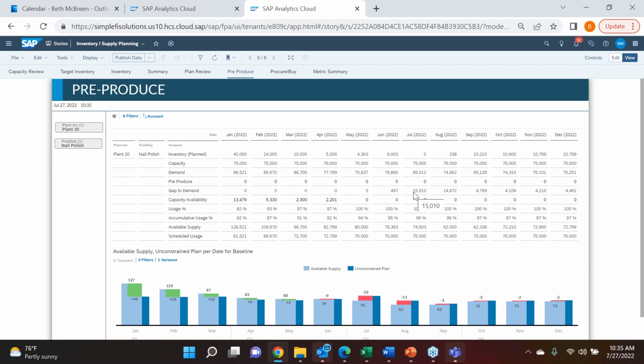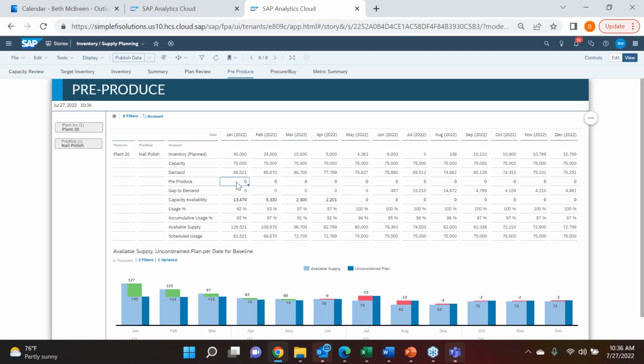In looking at that, we can also see right beneath it where we have availability, right? So by looking at this and saying, okay, we know that these are booked orders that we're going to be producing, maybe we can produce these ahead of time, right? And do this in earlier months so that we don't potentially have to look externally or turn down orders, or have to lengthen out when they're actually going to be shipped. To help prepare for that, I can come up and adjust that in my pre-produced line.